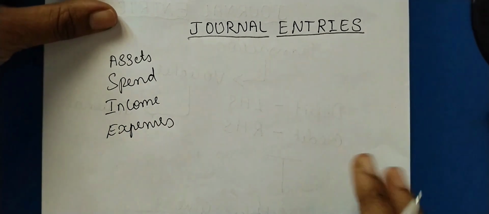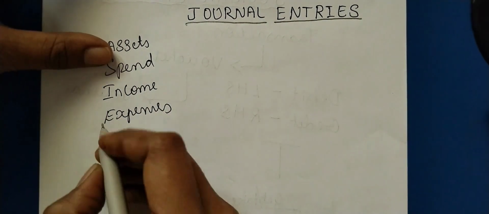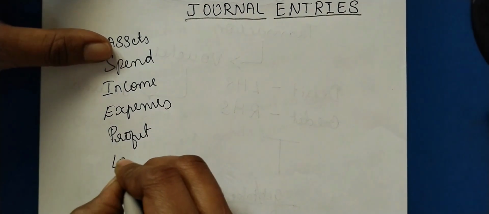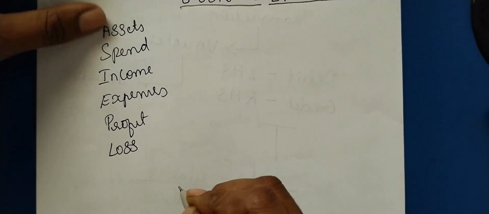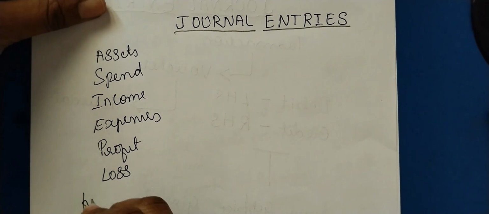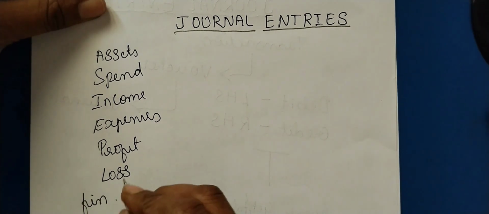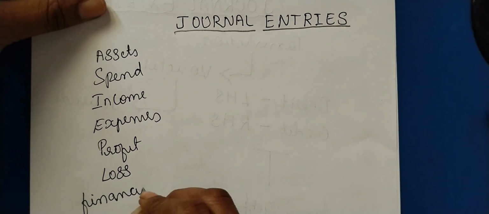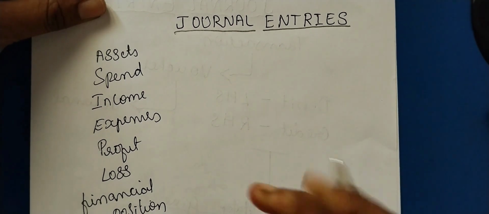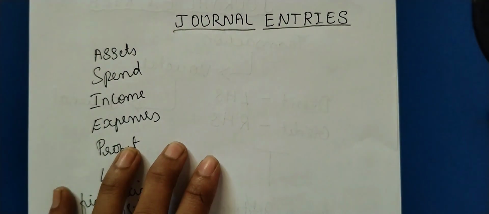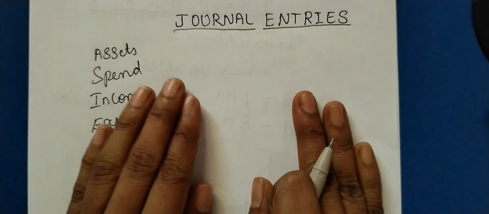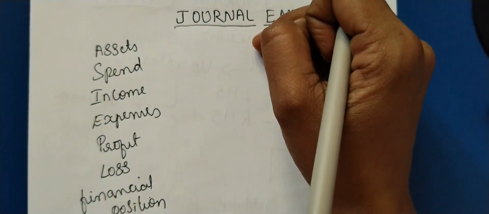This company itself wants to know what their expenses are and what the profit is, or whether they are in loss. And financial position, it is purely related to the company. They want to know where they are to reach where they want to be, right? Financial position. To understand all these things, they need proper, systematic books of accounts. So journal is the primary work in accounting.